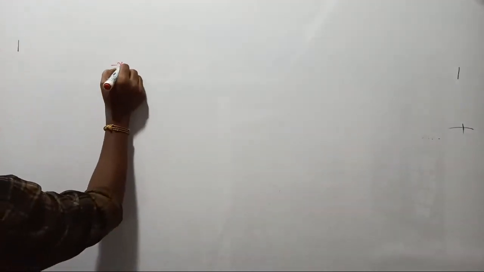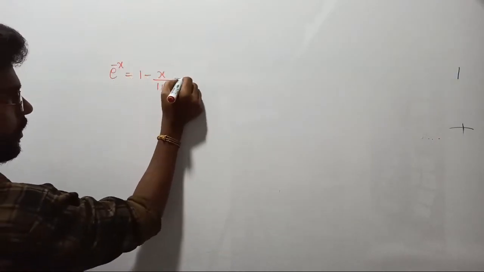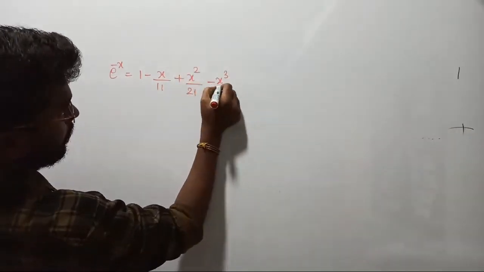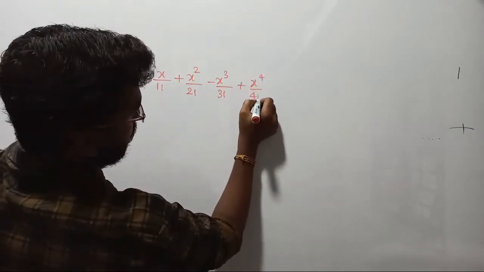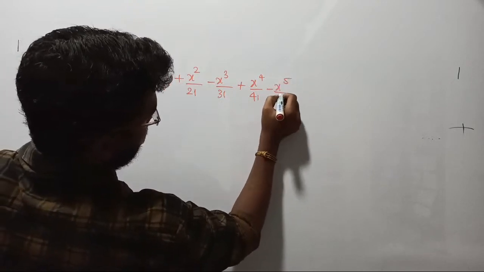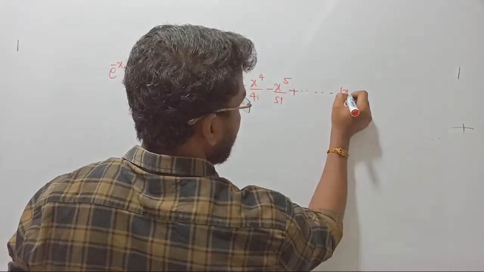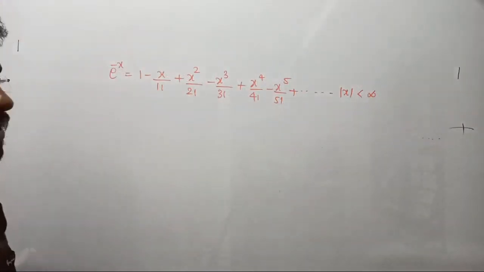Okay, let us take some other things. Last time e power x. Let's see e power minus x. E power minus x is going to be 1 minus x upon 1 factorial plus x square upon 2 factorial minus x power 3 upon 3 factorial plus x power 4 upon 4 factorial minus x power 5 upon 5 factorial plus and so on. Clear? Here also you can consider any value for x except infinity. Infinity is not acceptable, such that this series is going to converge.